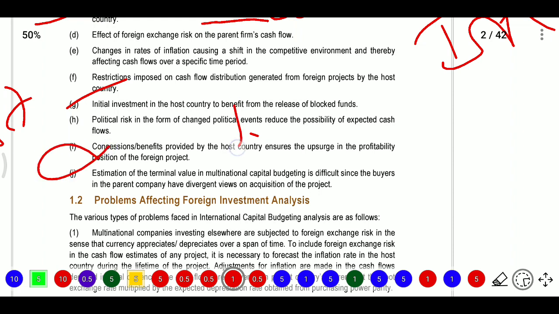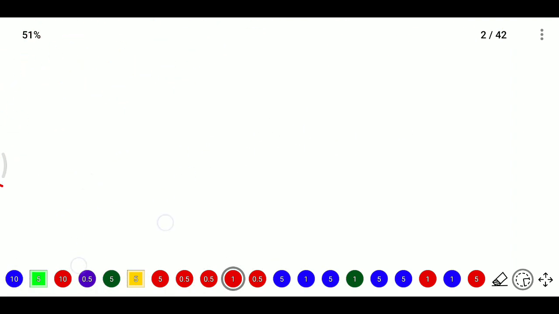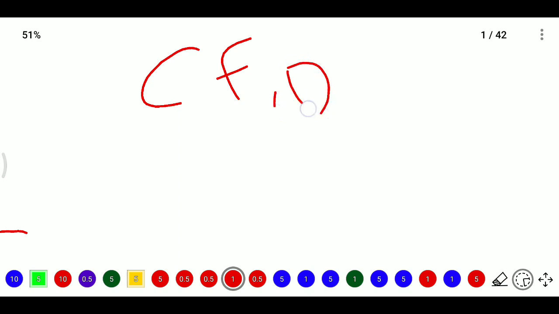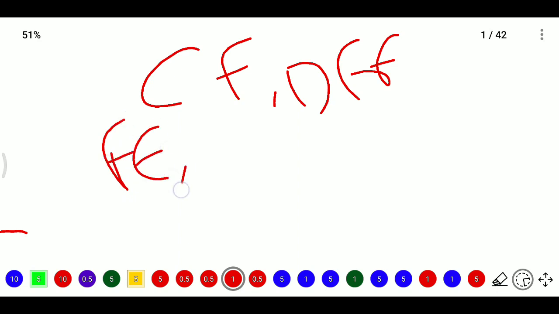And estimation of terminal value. Estimation of terminal value in multinational capital budgeting is difficult since buyers in the parent company have divergent views. So what are all the crucial points we discussed? First one is cash flow. We have different cash flows, we need to convert them, and for the conversion we have foreign exchange risk.